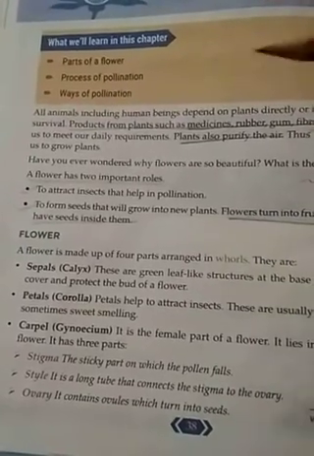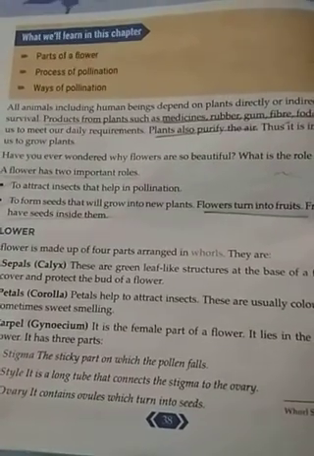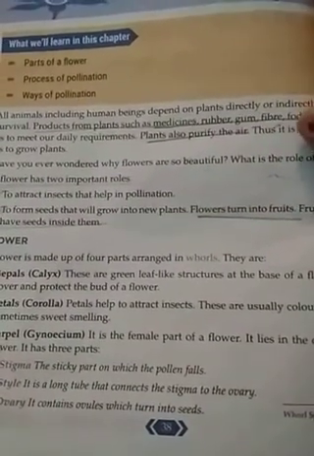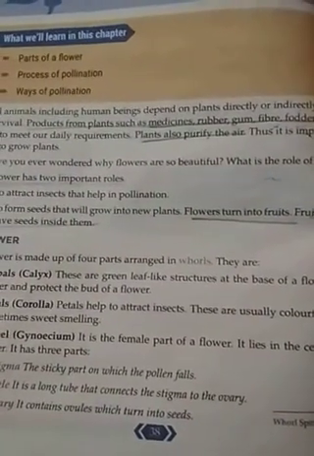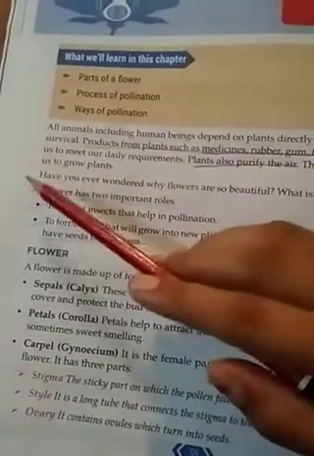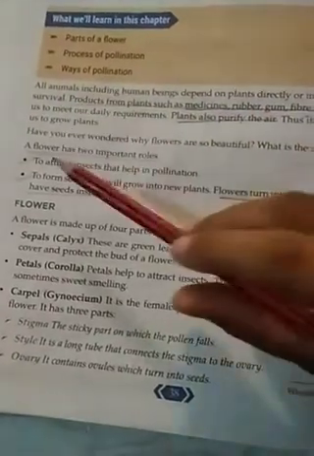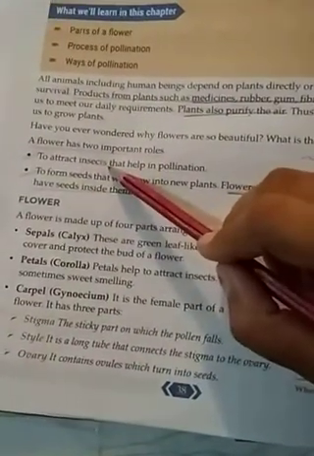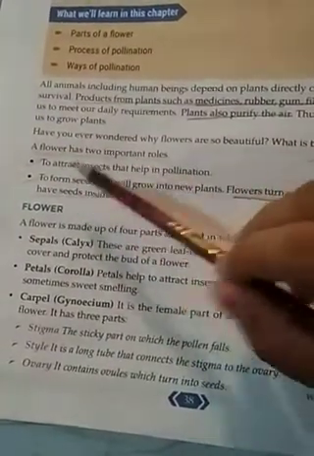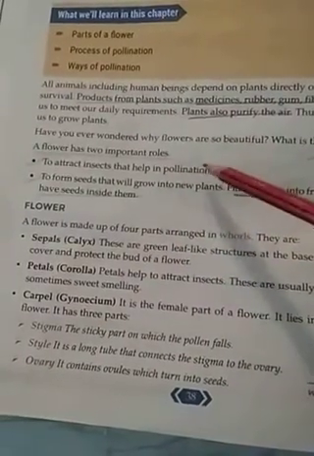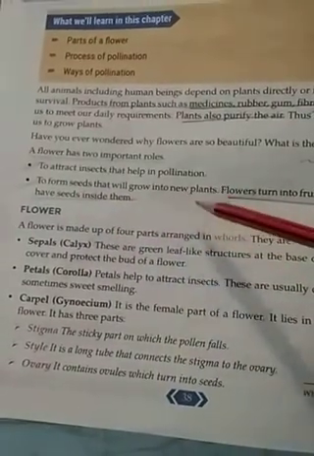So the flower has two important roles. All of you know that the flower is the most attractive part of the plant. We feel attracted to see the flower, and flowers are of different colors and sizes. First point: to attract insects that help in pollination. So the first function of the flower is to attract the insect, and that insect will help carry on the pollination.